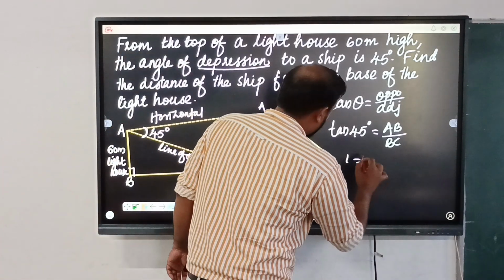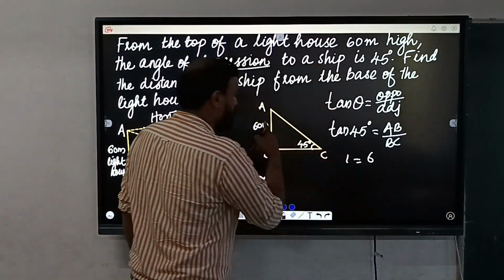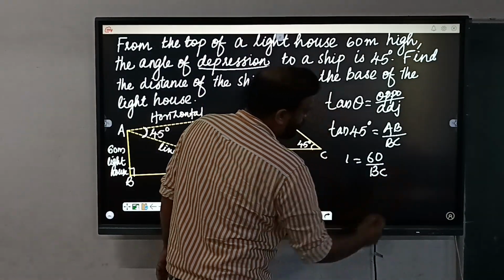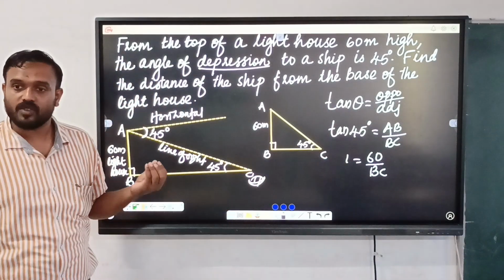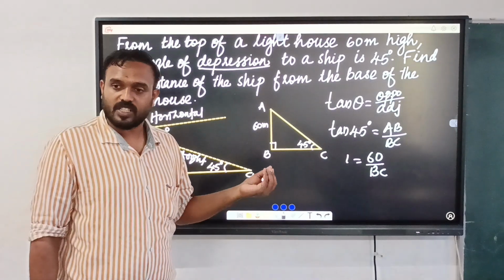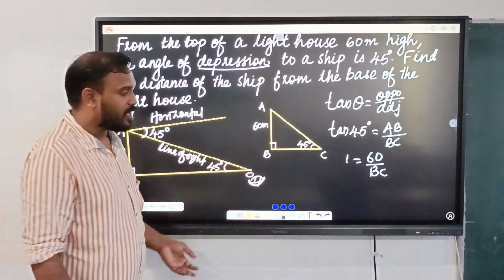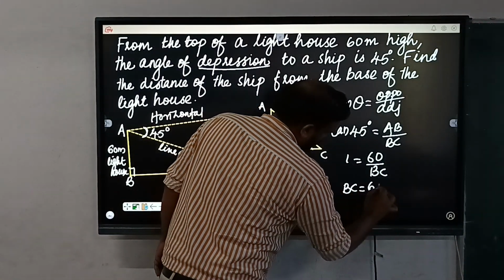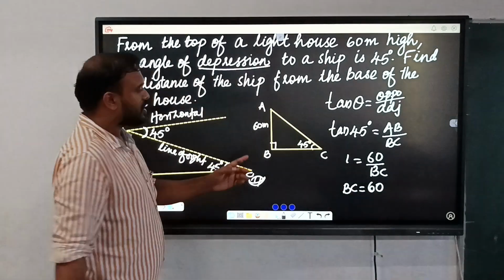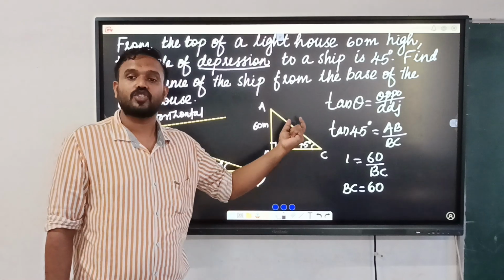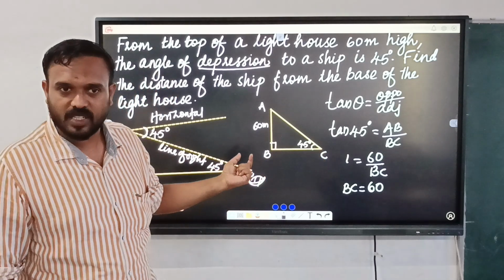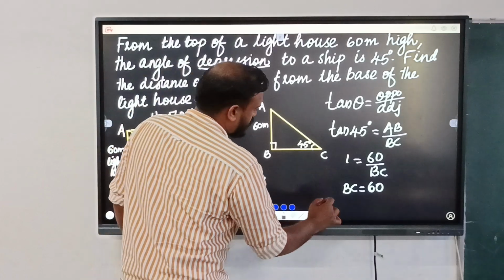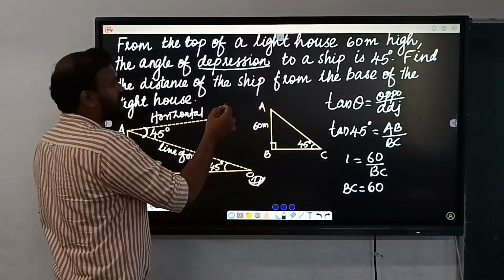So 1 equals AB by BC. AB is 60, so 60 by BC. From there, you can find the value of BC. Can anyone say? Just do cross multiplication. So BC will be 60. So the distance from the lighthouse to the ship, what is the value of that? That is 60 meters.